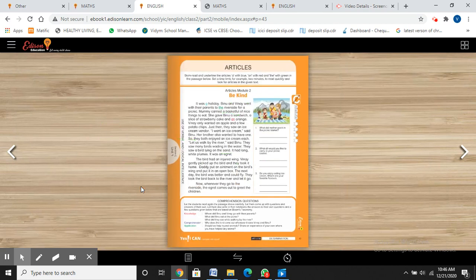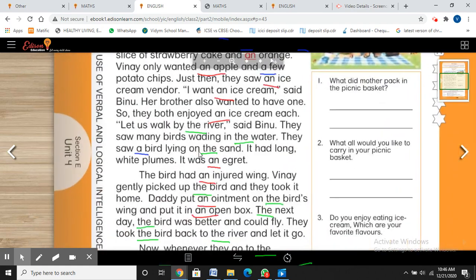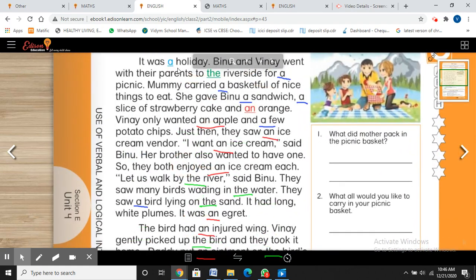So you are going to make the list of all the articles: a, an, and the. A holiday, a picnic, a basket of nice things. You're going to put a where it is needed. You're going to write it like this.